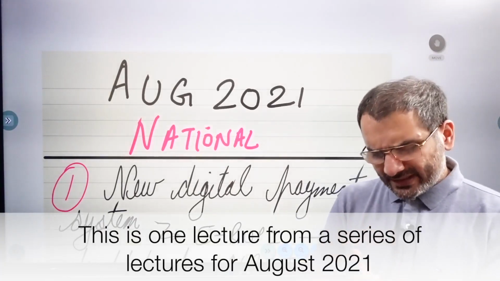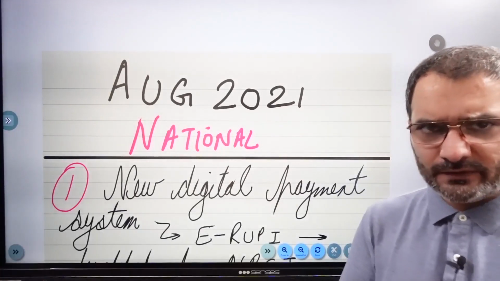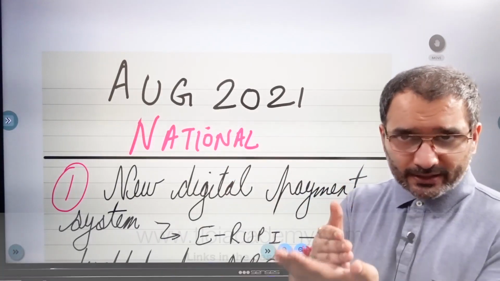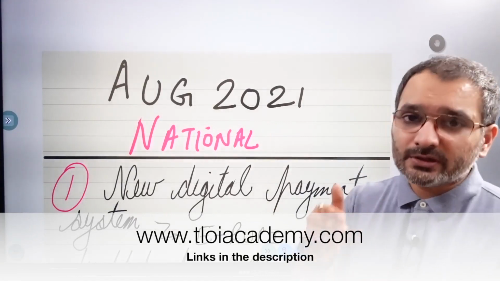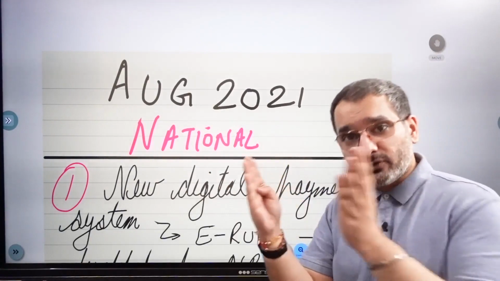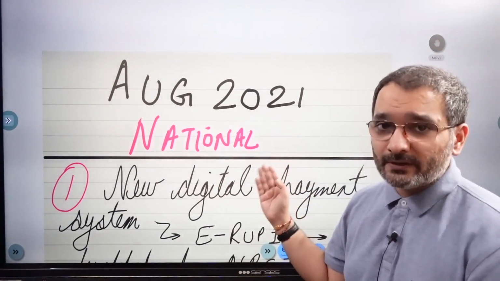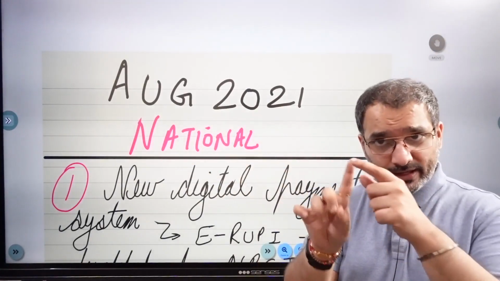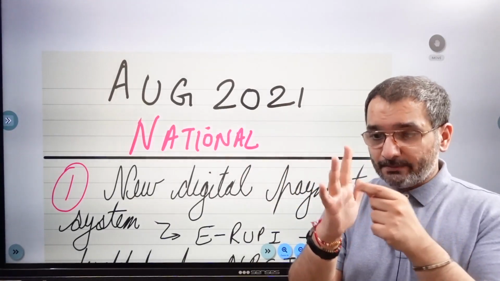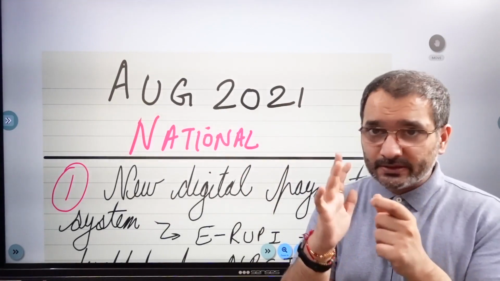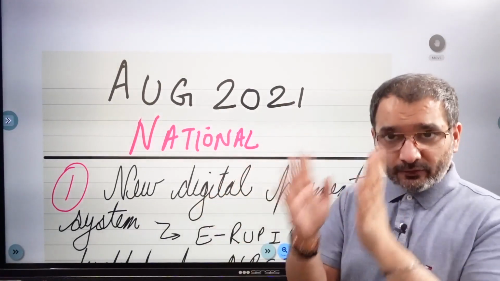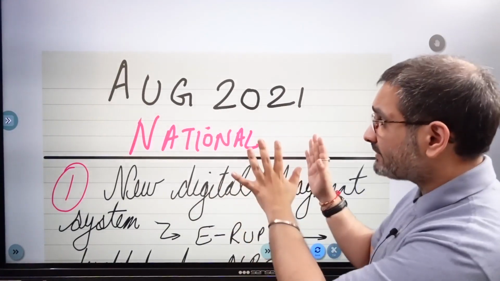So we are slightly reorienting, changing the structure of the course. Up till now, we used to divide the month into 3 sessions, that is 1st to 10th, 10th to 20th, and 20th to 31st. From August, and primarily for 2022 examinations, we'll be splitting it topic wise. So there will be separate lectures for national current affairs, international, legal, sports, deaths, important days, appointments, awards, etc., so that your notes are organized and information remains organized in a much more organized manner.